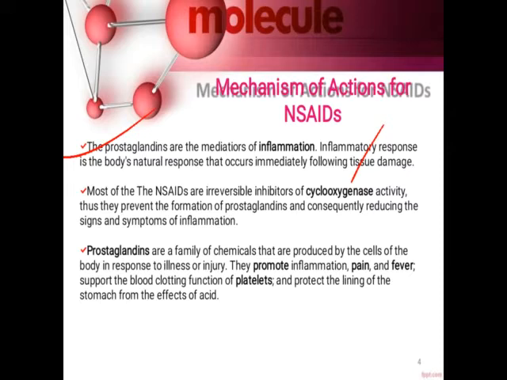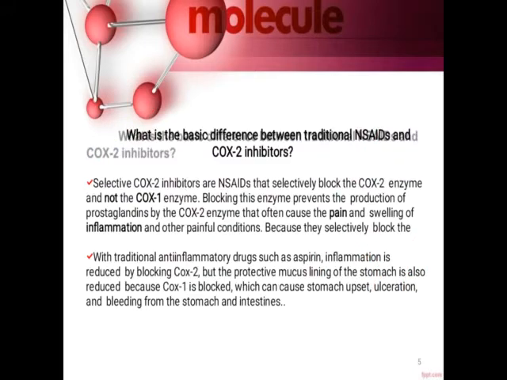So these prostaglandins are a family of chemicals produced by the cells of the body in response to illness or injury. Okay, so they generally promote inflammation, pain, as well as fever. They support the blood clotting function of platelets and protect the lining of the stomach from acid. Okay, so in antacids we have seen prostaglandin is there, so they are responsible to protect the lining of the stomach from the effects of acids.